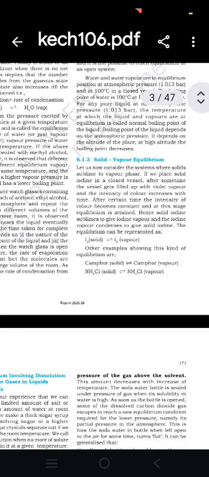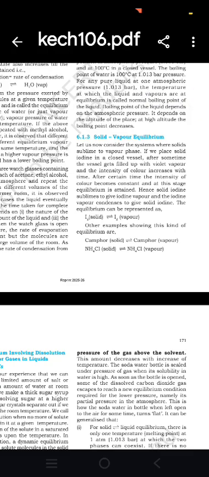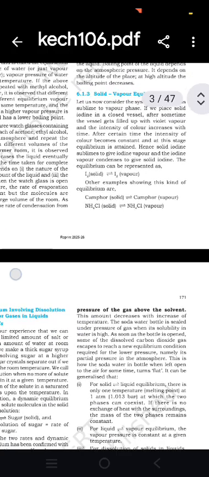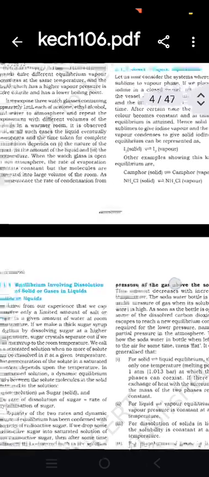Solid iodine sublimes to give iodine vapors, and iodine vapor condenses to give solid iodine. The equilibrium can be represented as I2(solid) in equilibrium with I2(vapor). Other examples showing this kind of equilibrium: camphor(solid) converts to camphor(vapor), and ammonium chloride(solid) converts into ammonium chloride vapor.